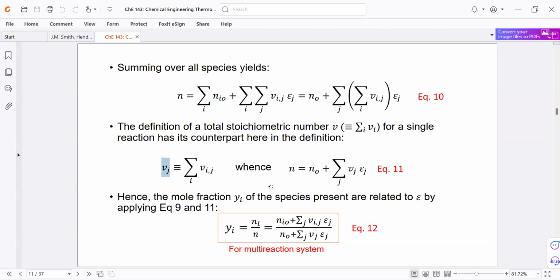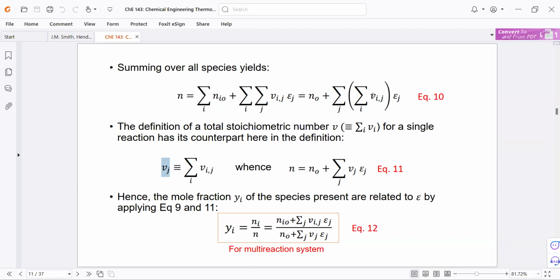So we can simplify equation 10. We simplify equation 10 into this one. So what do you notice? This expression right here was replaced by v sub j. So this one is just a summation of epsilon for each of the reactions happening.